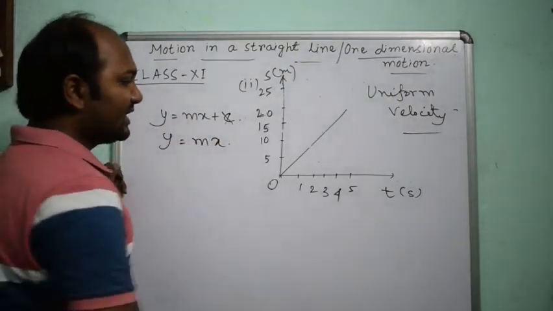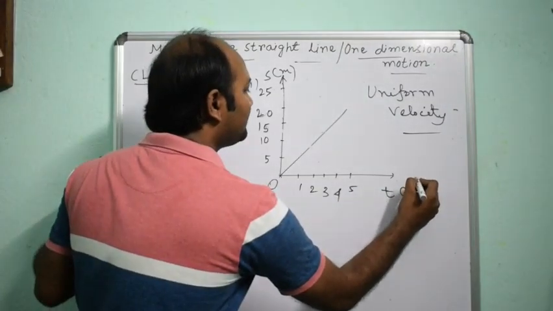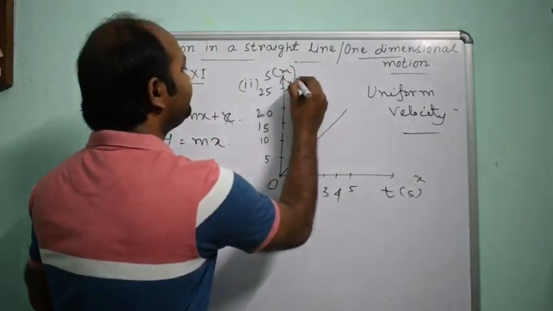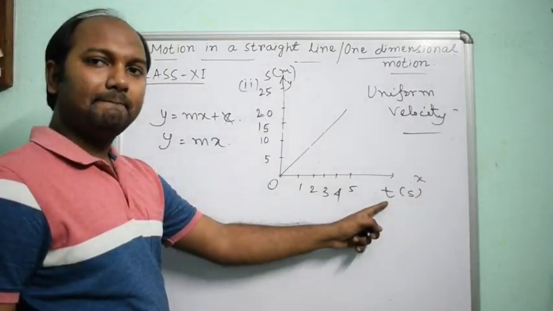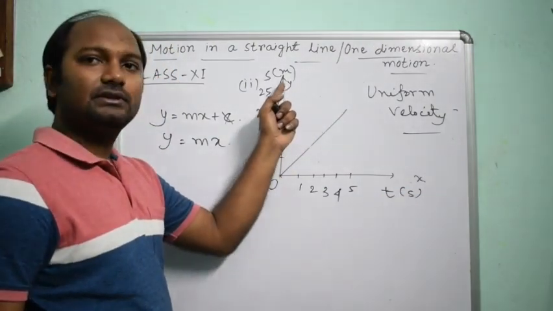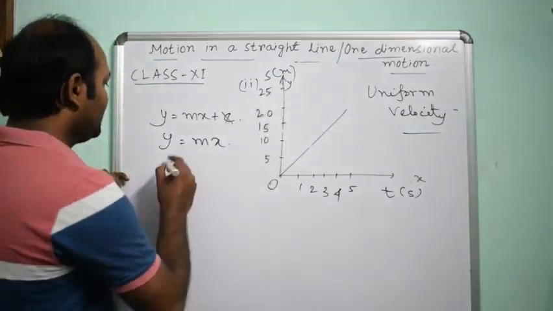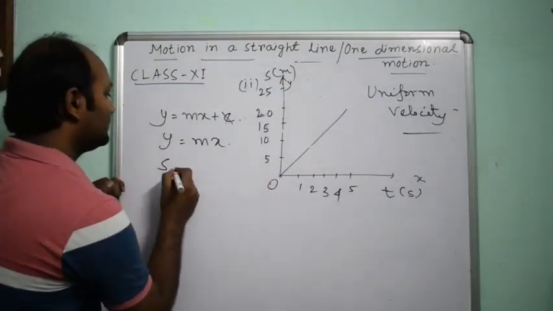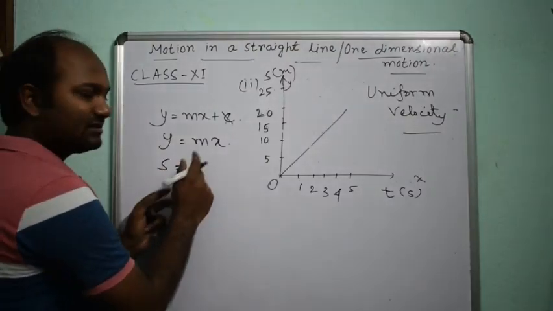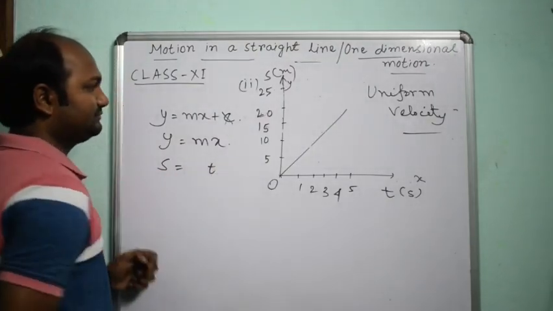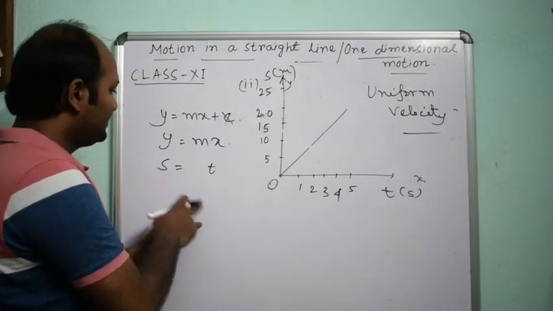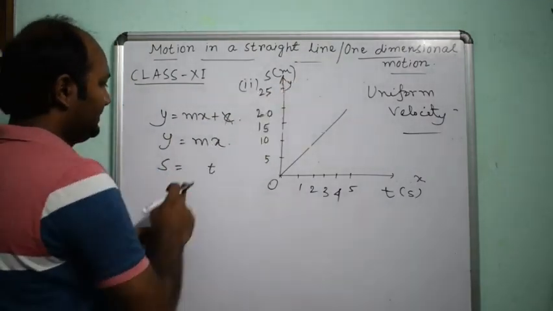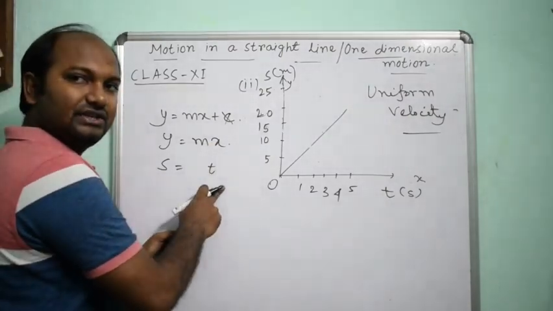You see, along x direction, suppose it is x, it is y. Along x direction, this one is time. Along y direction, it is displacement. So s equals something constant into t. If you compare with y equals mx, you see y means s, x means t.